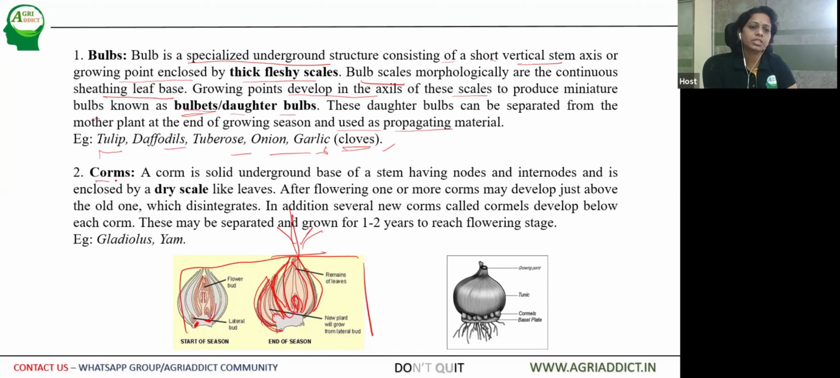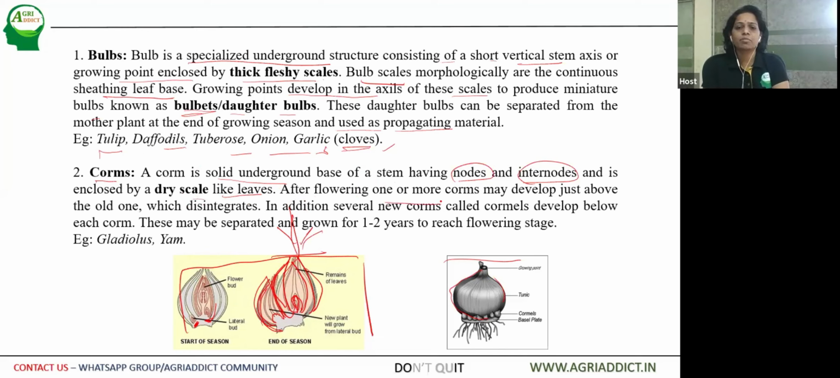Then the other variation is corm. Here you can see the corm. A corm is a solid underground base of a stem which has nodes and internodes. Here the stem with nodes and internodes is condensed, with dry scale-like leaves. This is somewhat similar to a bulb also, but it contains dry scale-like leaves.